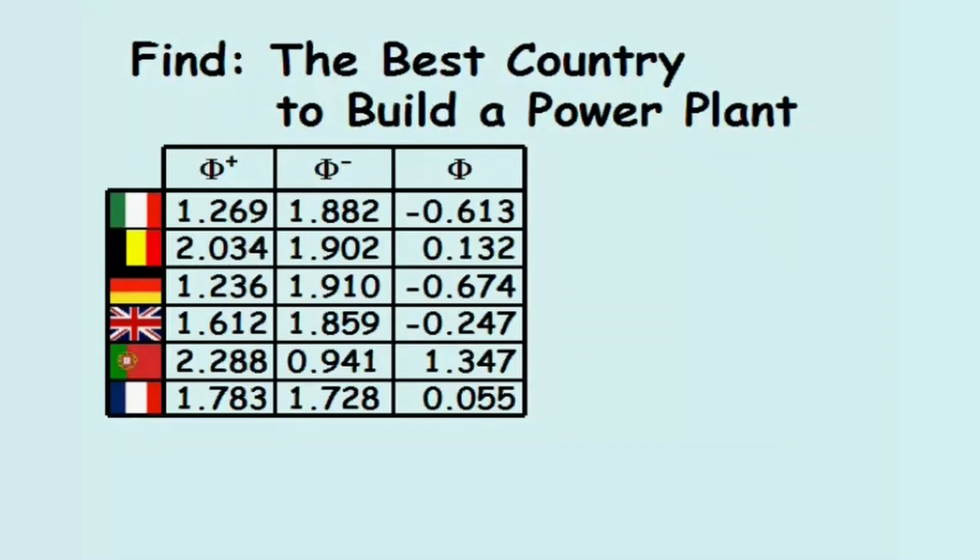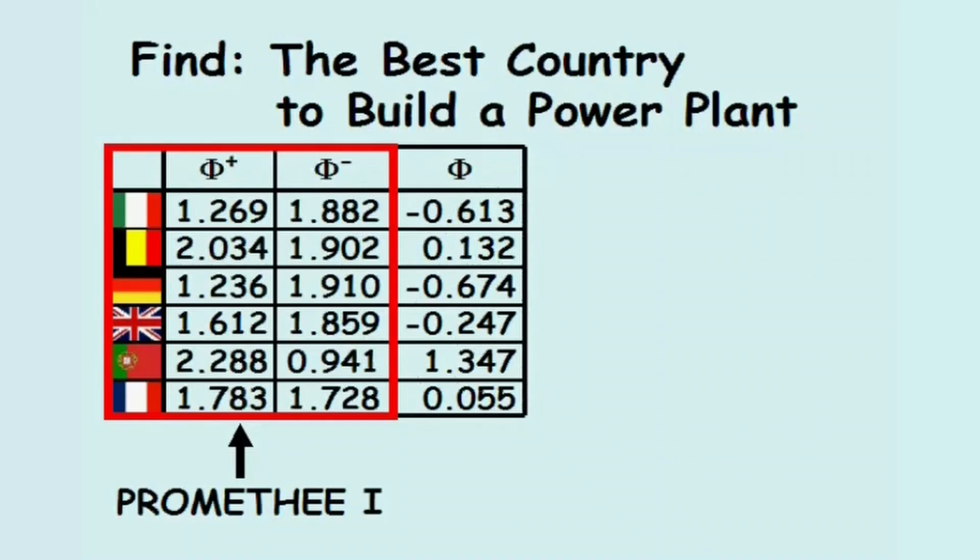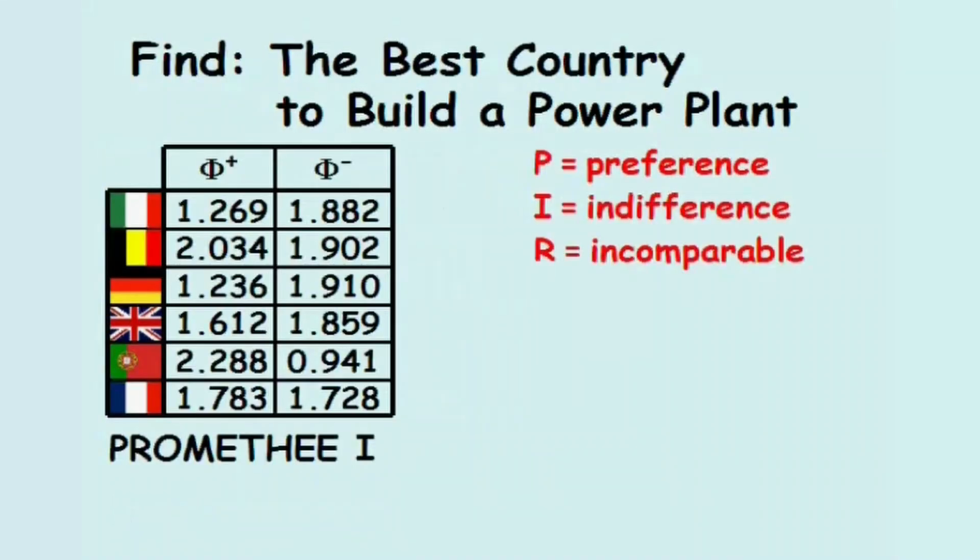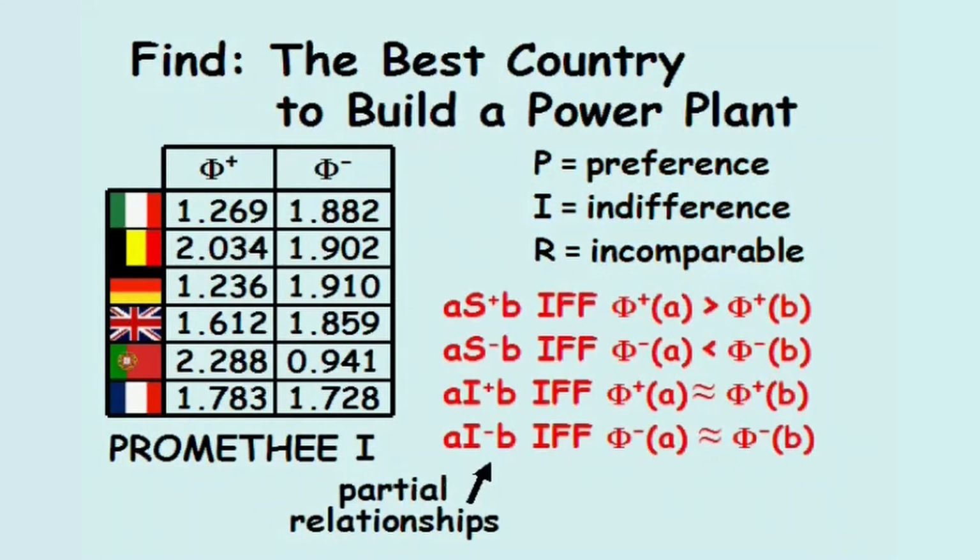If we first consider Promethee 1, we're only interested in the positive and negative outranking flows. In Promethee 1, the relationship between two alternatives can be classified as a preference, an indifference, or as incomparable. Before these relationships can be defined, we first need to look at the partial relationships.